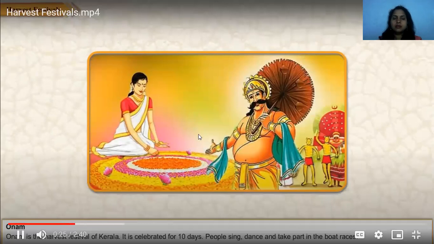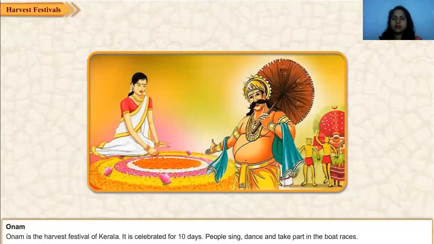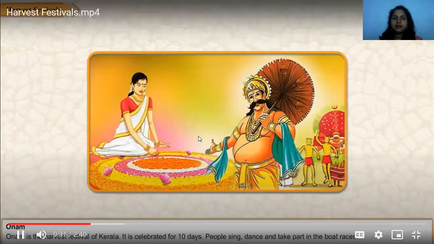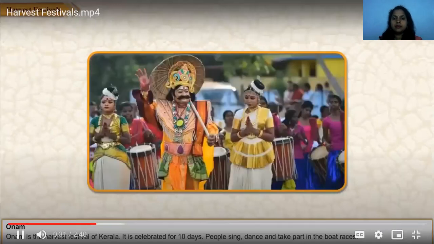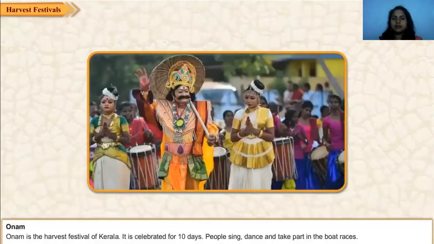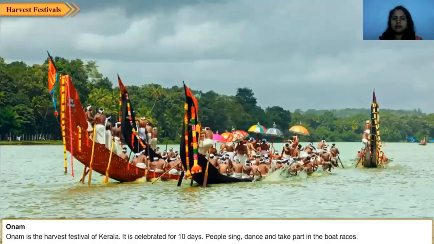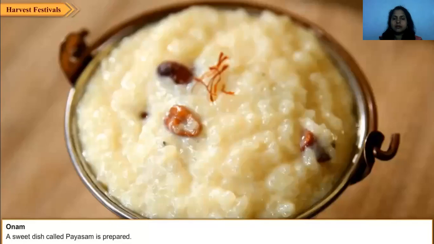Onam is the harvest festival of Kerala. It is celebrated for 10 days. People sing, dance, and take part in games. A sweet dish called payasam is prepared.